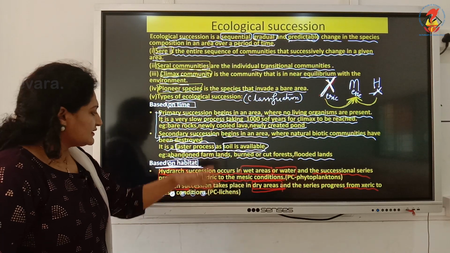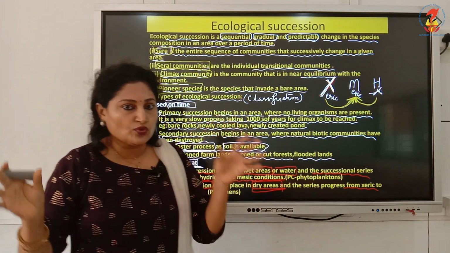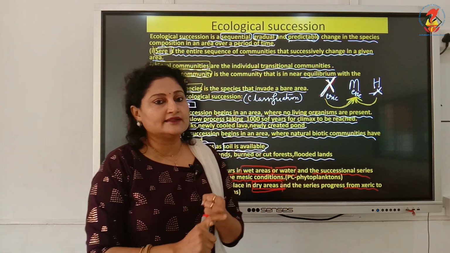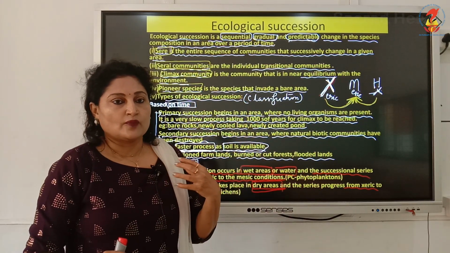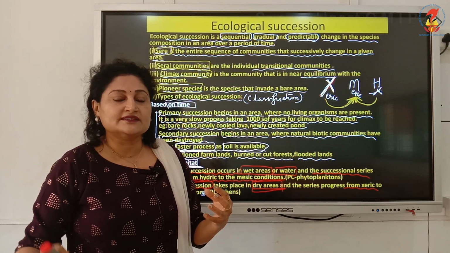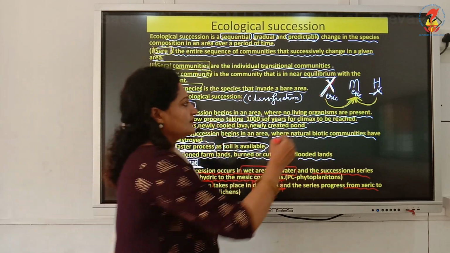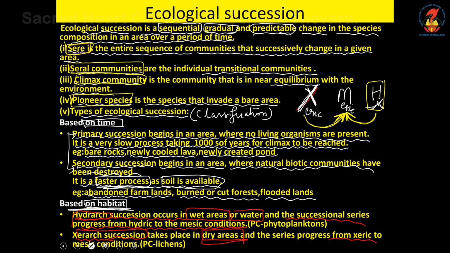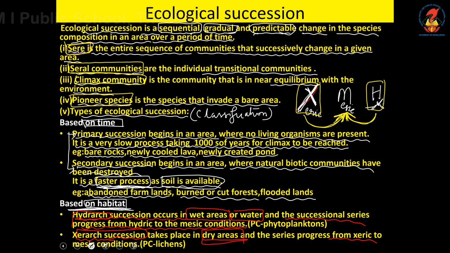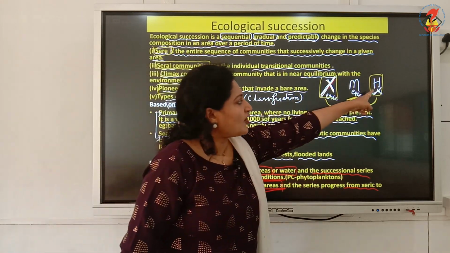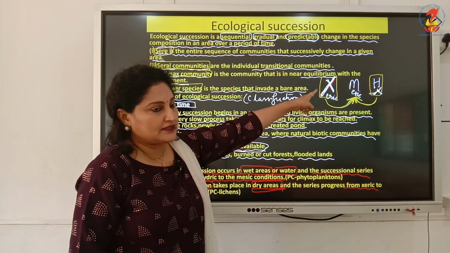So once again, reiterating ecological succession based on the habitat. There are 2 types of ecological succession, Hydrarch and Xerarch. Hydrarch starts from a wet environment, whereas Xerarch starts from a dry environment. Another name for wet environment is hydric condition. Another name for dry environment is called xeric environment. So you get the first difference. Hydrarch starts from hydric environment, whereas Xerarch starts from xeric environment.